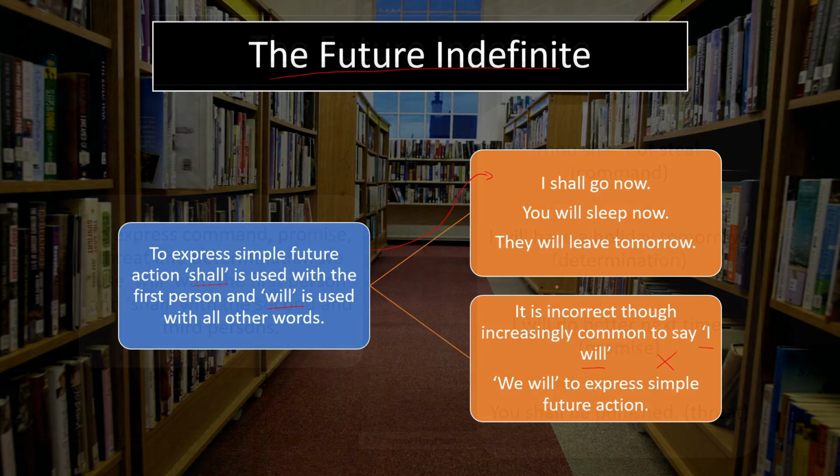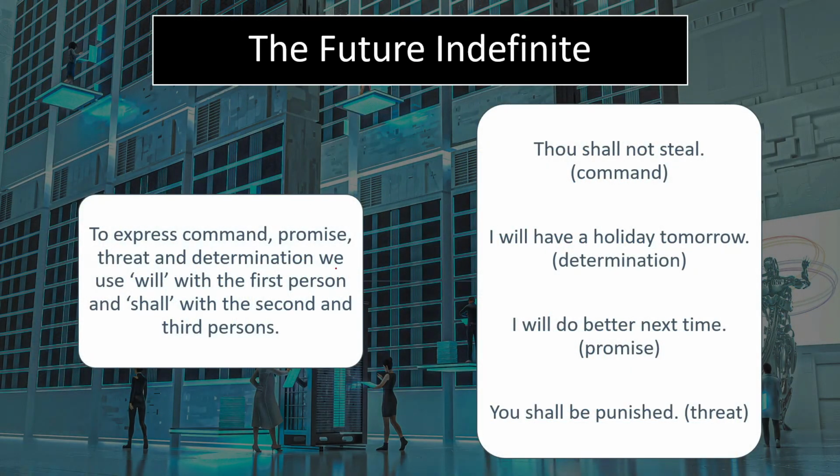After this, if we talk about expressing command, promise, threat and determination, we use will with the first person and shall with the second and third persons. For example, thou shall not steal. Here we have used shall with the second person word thou. I will have a holiday tomorrow. I will do better next time. Here we have used the word will with the first person word I. Last example, you shall be punished. Here again we have used the word shall with the second person word you.